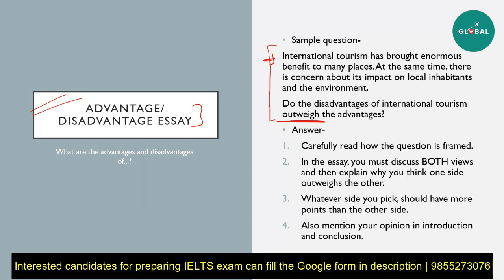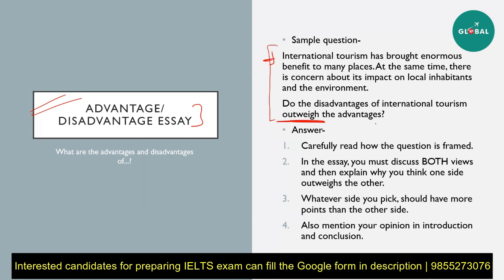So read the question very carefully when you're going for an advantage disadvantage question, because they can be framed in a hundred different ways, and you need to understand what the examiner is expecting. If they're using words like compare the advantages with disadvantages, or if they're saying outweigh, does it outweigh or not? In that case, you need to mention both of them. In other cases, you can take a stance. You can go for 100% advantage or disadvantage.